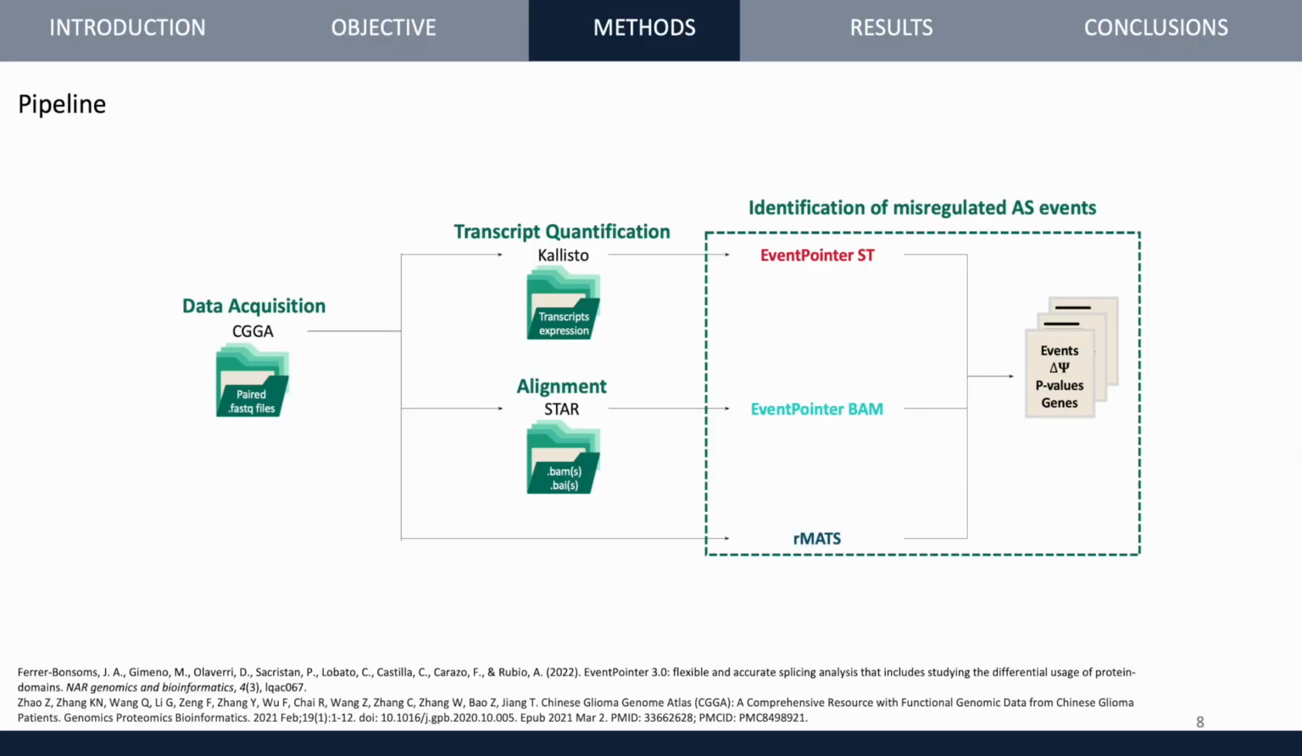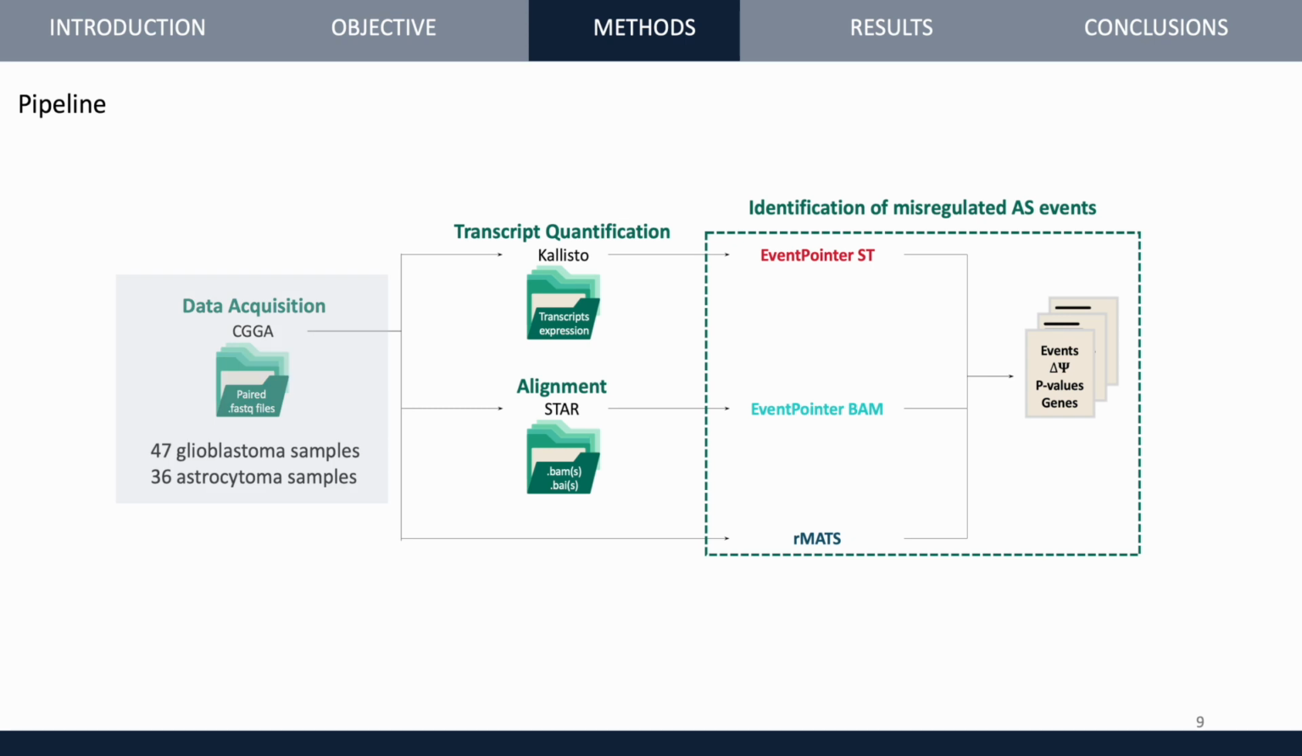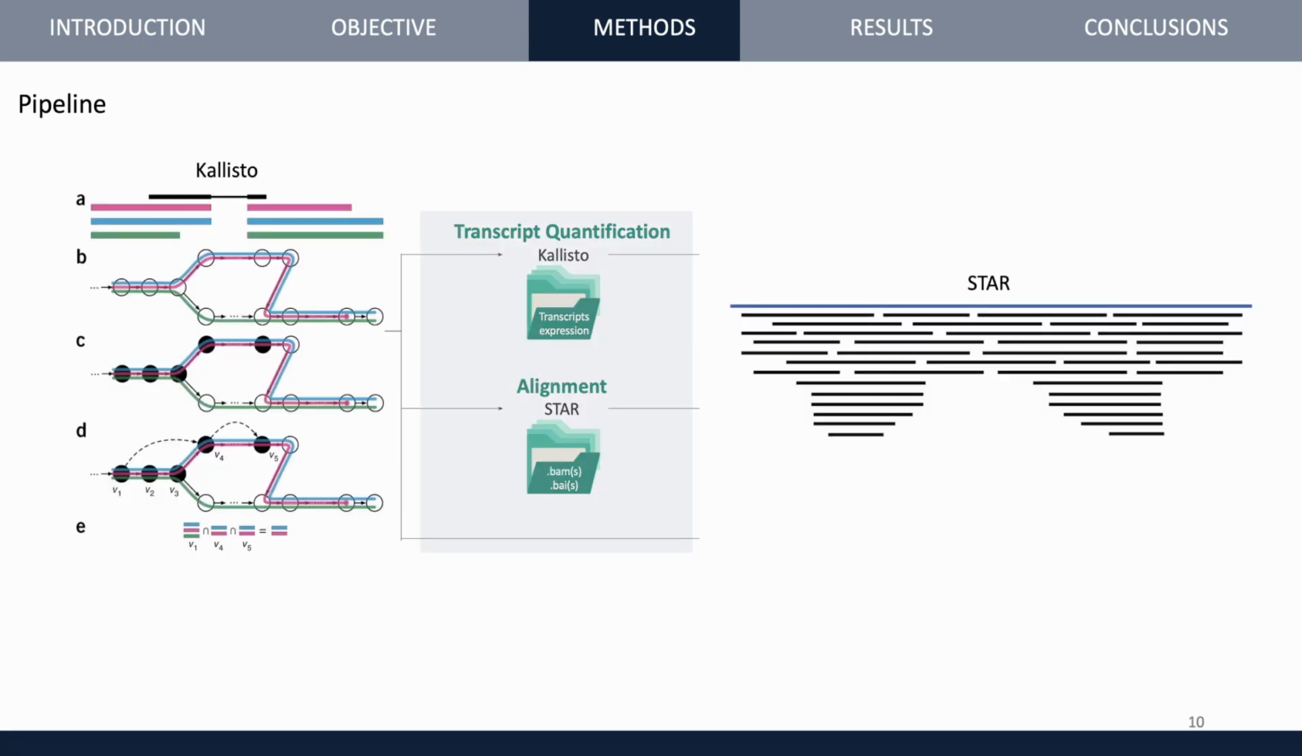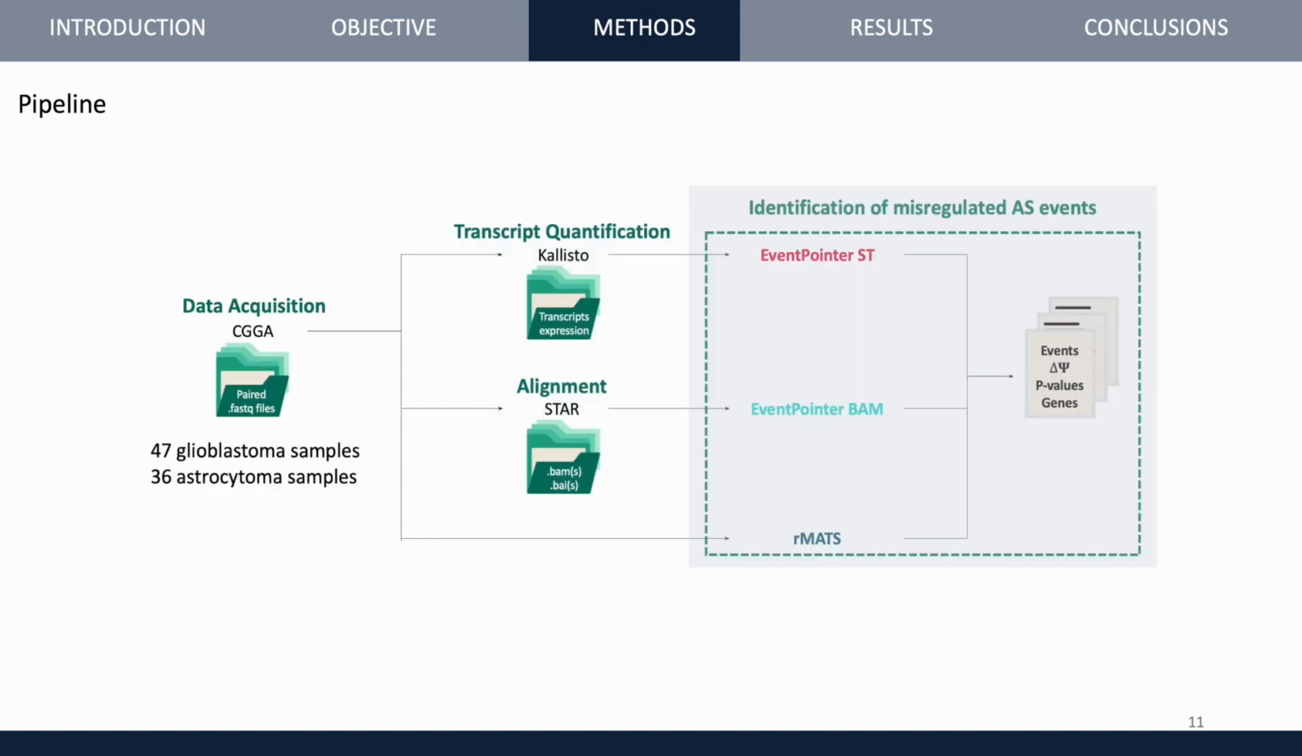The first step was to obtain the samples. Specifically, 47 glioblastoma and 36 astrocytoma samples were obtained from the Chinese Glioma Genome Atlas. Once the quality of the samples was checked, transcript quantification and alignment were performed. With this information, we proceed to identify splicing events using different methods.